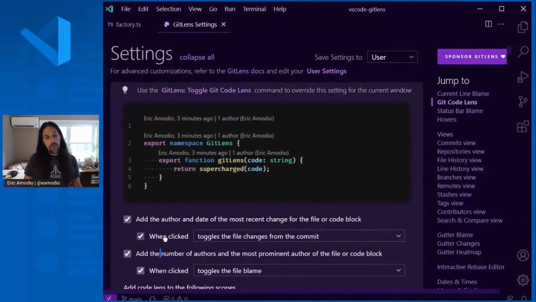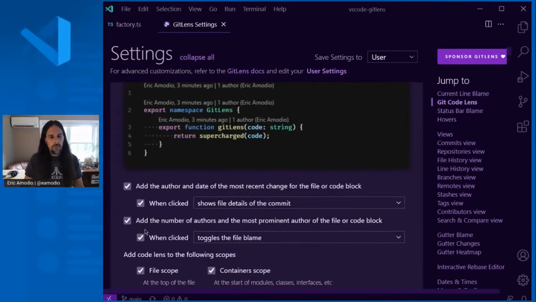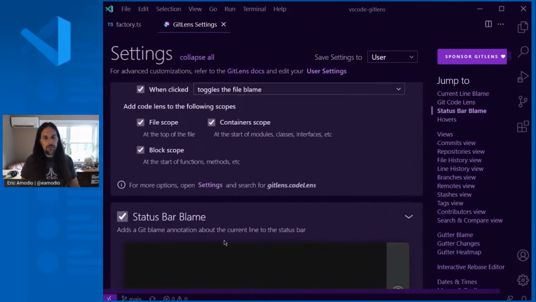You can have them do nothing, and they won't have any interactive nature, or you can decide all these different actions on what you want to happen. So like you can turn on the blame, or turn on the heat map, or show more details of the commit, or show a history. There's basically lots of things that you can do from those actions.